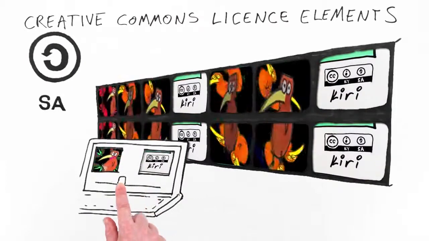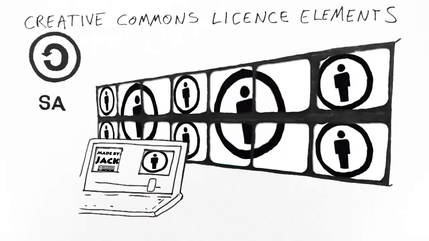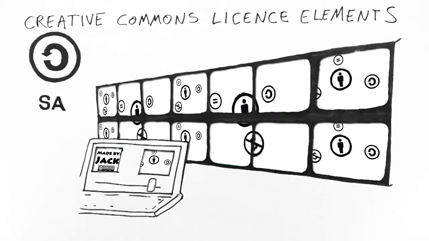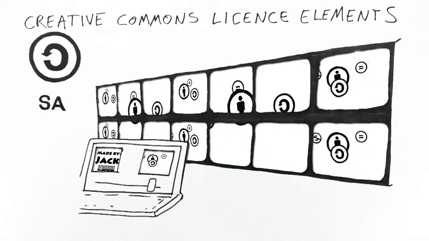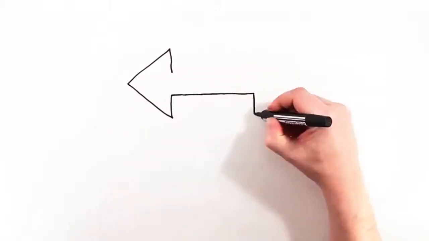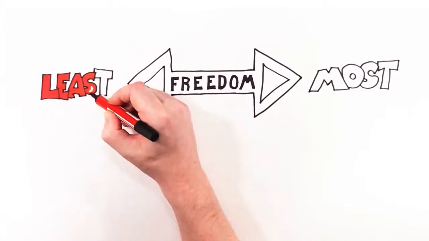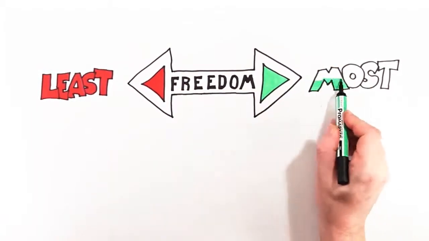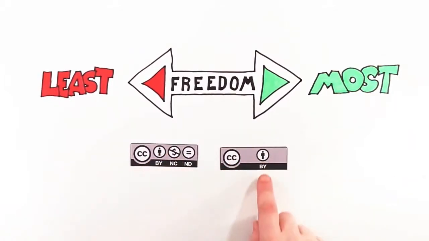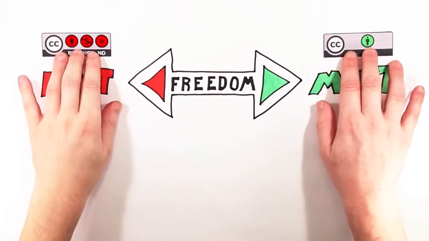Each Creative Commons license gives permission to share and includes the attribution rule. So people who find your Creative Commons licensed work are automatically allowed to share it, but are required to acknowledge you if they do. The other three license elements are optional, and you can choose which ones to add, if any. Here are the 6 combinations that make up Creative Commons licenses. The difference between them is how many rules apply when someone wishes to use your work. The attribution license allows reusers the most freedom, and the attribution non-commercial no derivatives license allows the least freedom.